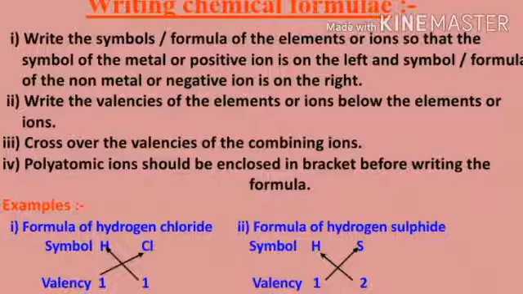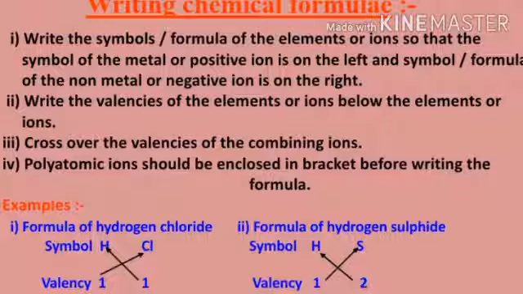Next, we'll learn how to write the chemical formulas. While writing the chemical formulas, you should have prior knowledge of the symbols of the elements, and the second thing you should know is the valencies of the elements. Now, there are steps involved in writing the formulas.